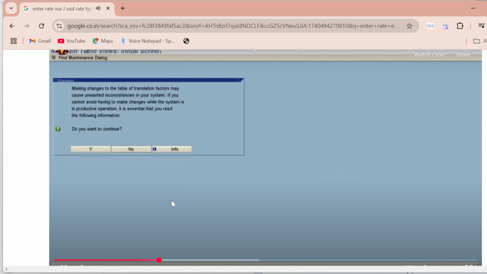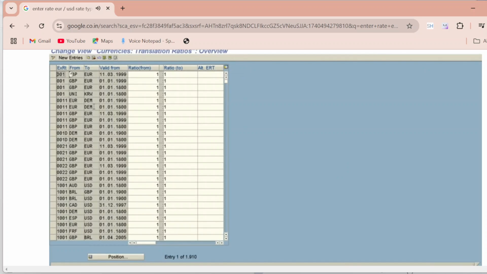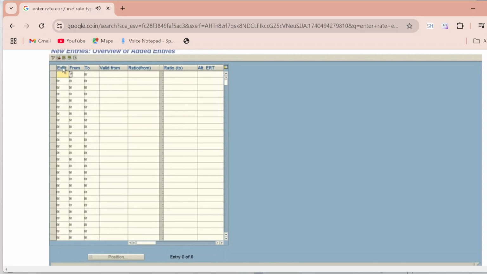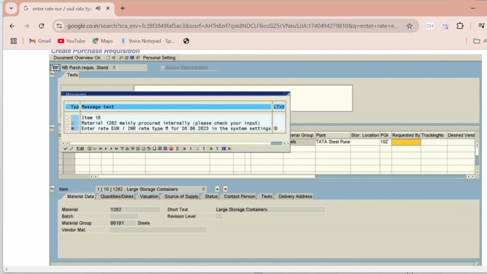OBBS. So here for euro to INR, we are not getting any information. So we need to create a new entry. It is asking for the exchange rate, so the rate type is the exchange rate here.